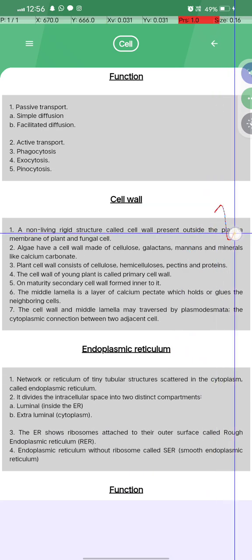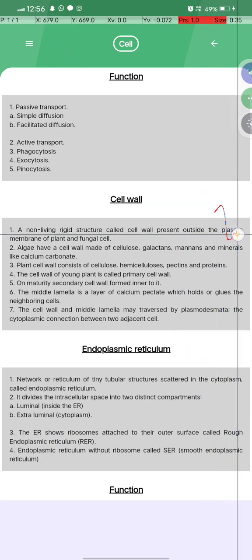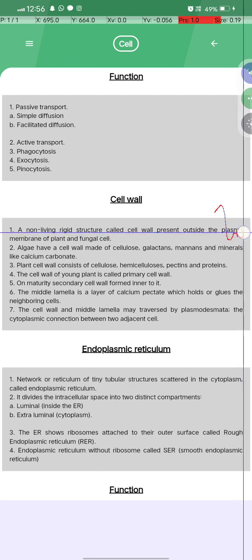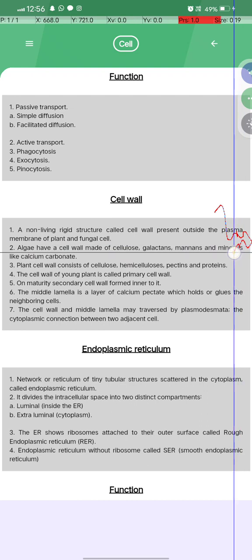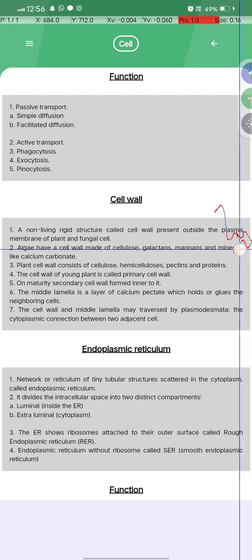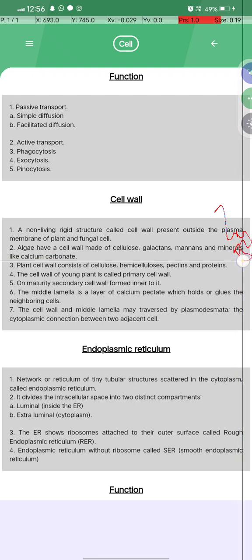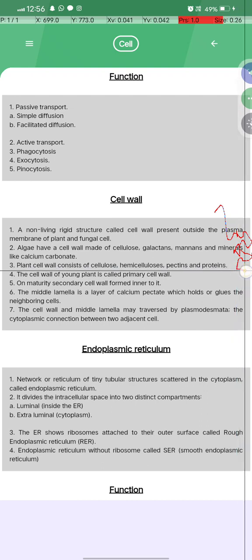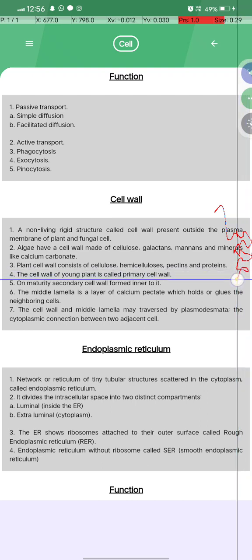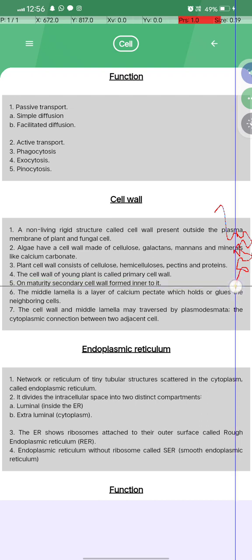Cell wall: a non-living, rigid, structural layer present outside the plasma membrane of plant and fungal cells. Algae have a cell wall made of cellulose, galactans, mannans, and minerals like calcium carbonate, while the plant cell wall consists of cellulose, hemicellulose, pectin, and proteins. The cell wall of a young plant is the primary cell wall, and on maturity a secondary cell wall is formed